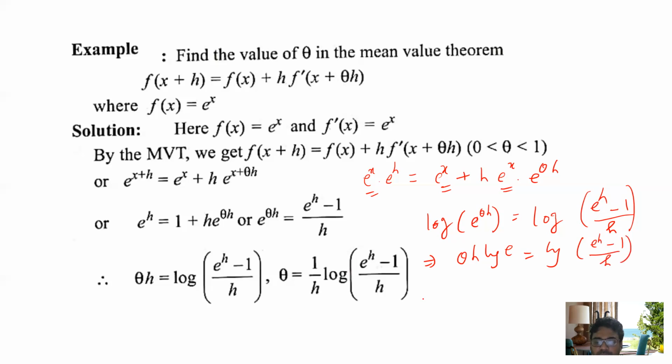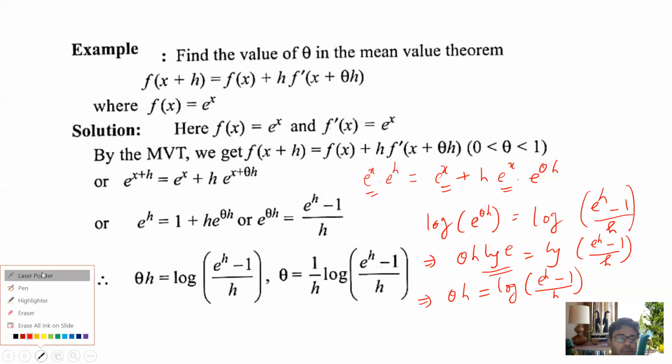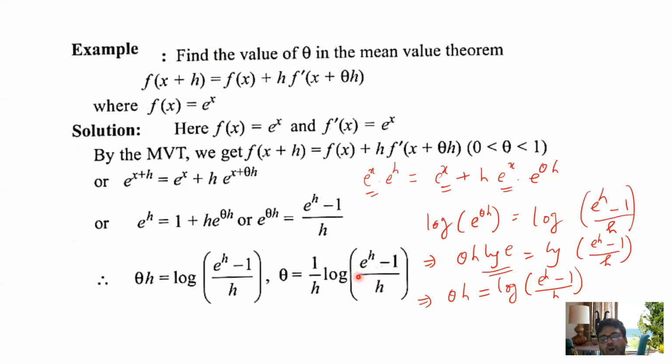So ultimately theta h log e, and log e means 1, equals log of (e to the power h minus 1) by h. So theta h equals log of (e to the power h minus 1) by h. Here log e equals 1. Okay, clear? So this is the logic behind this. Theta h equals log of (e to the power h minus 1) by h, so theta equals 1 by h log of (e to the power h minus 1) by h.